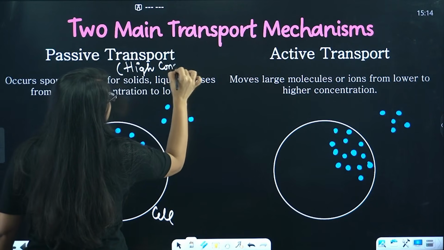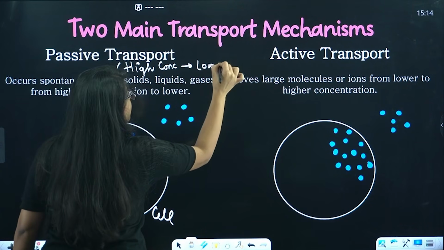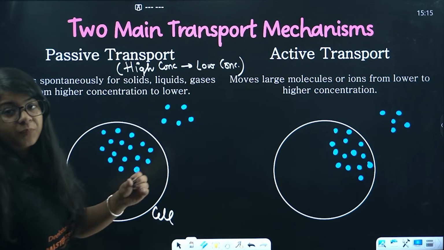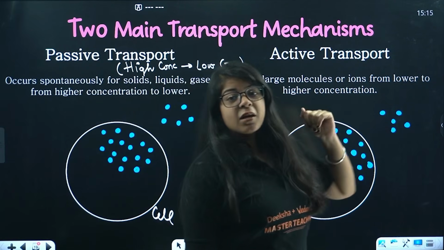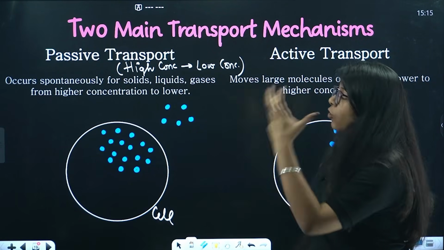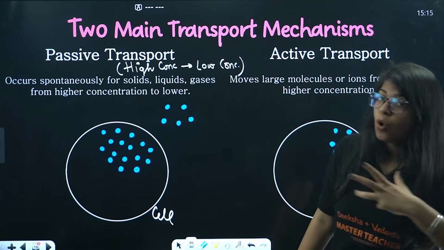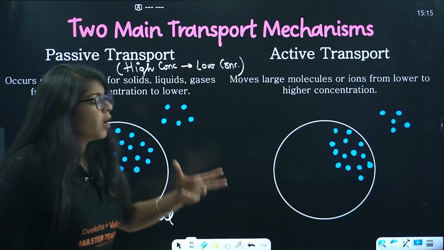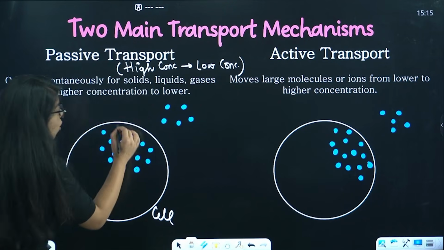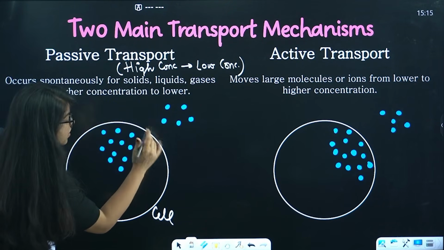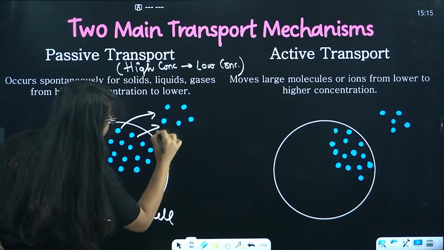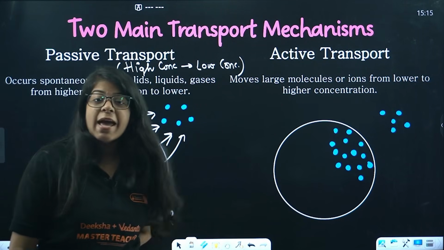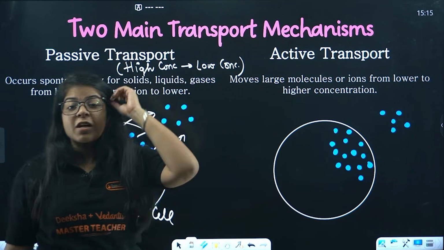It happens very spontaneously. It happens for solids, liquids, and gases, all of the stuff, from higher to lower concentration. So all this water that was inside the cell will go from higher to lower, that is from inside to outside. Understood?